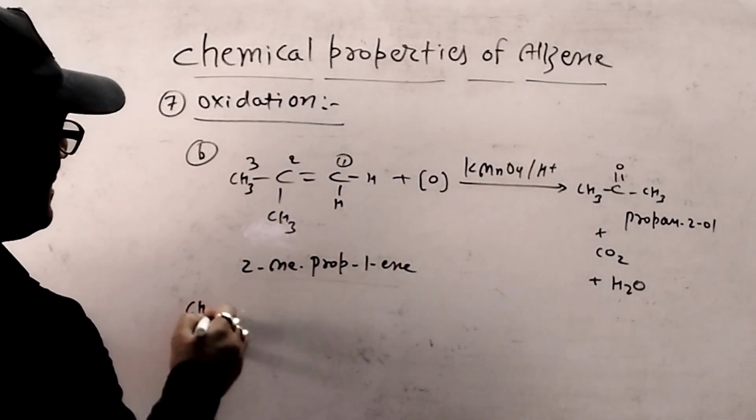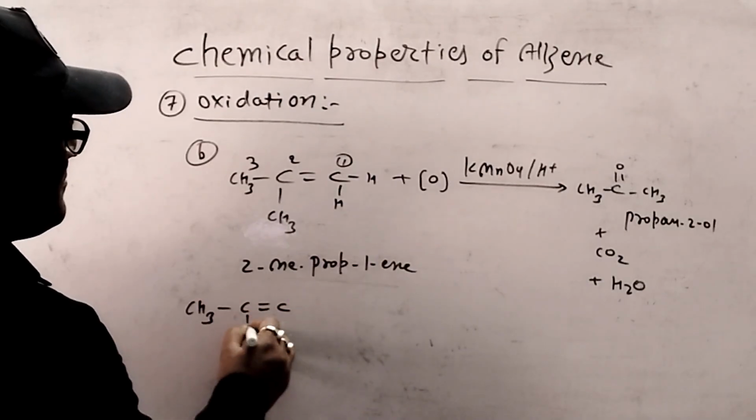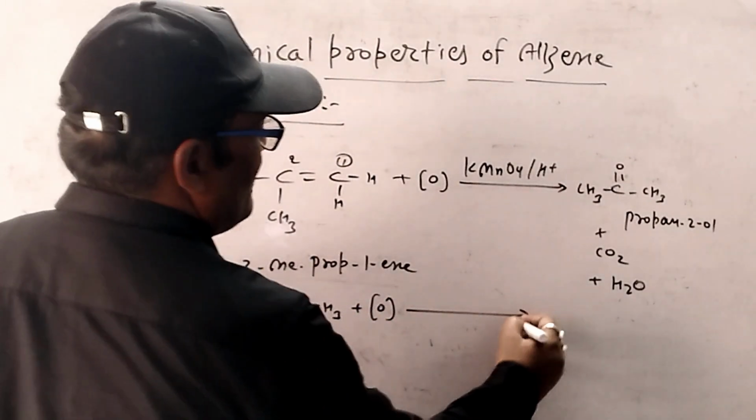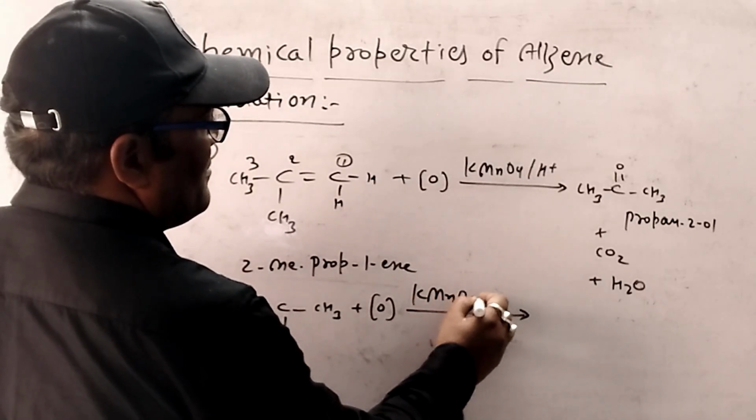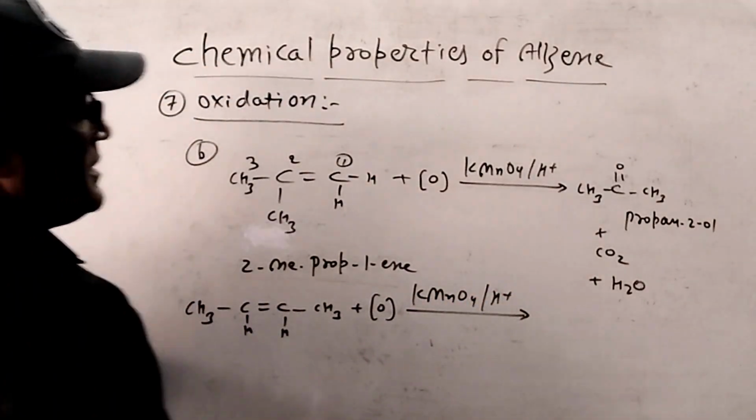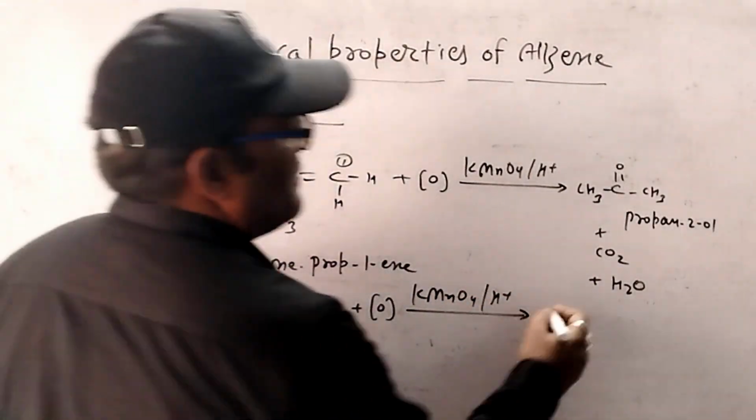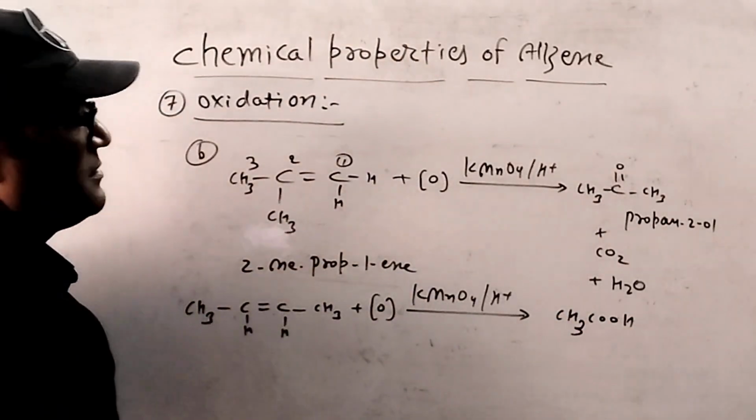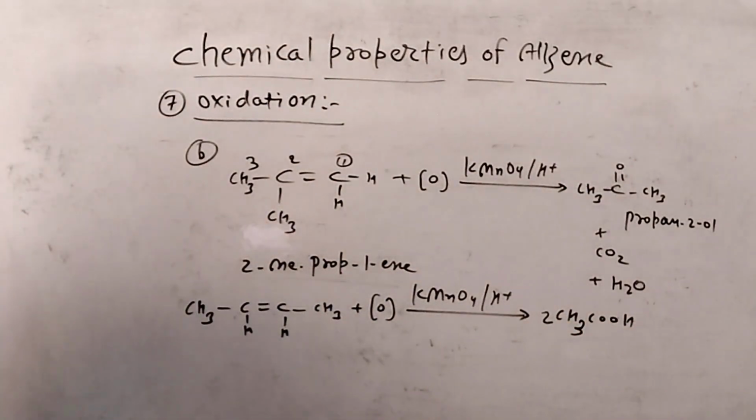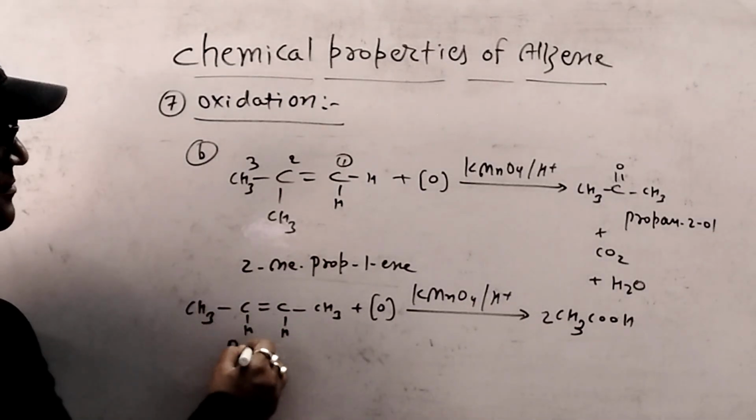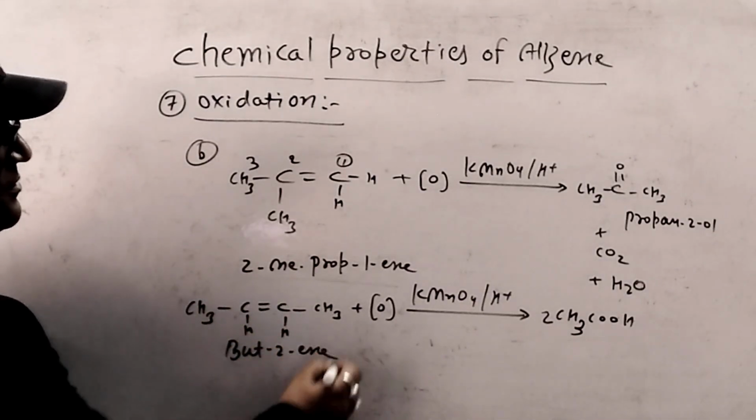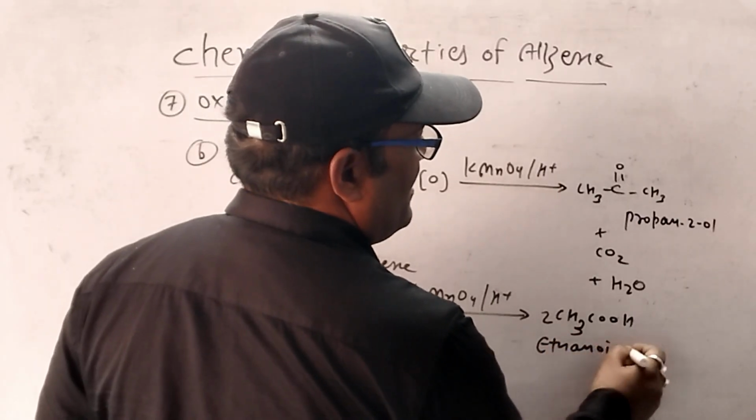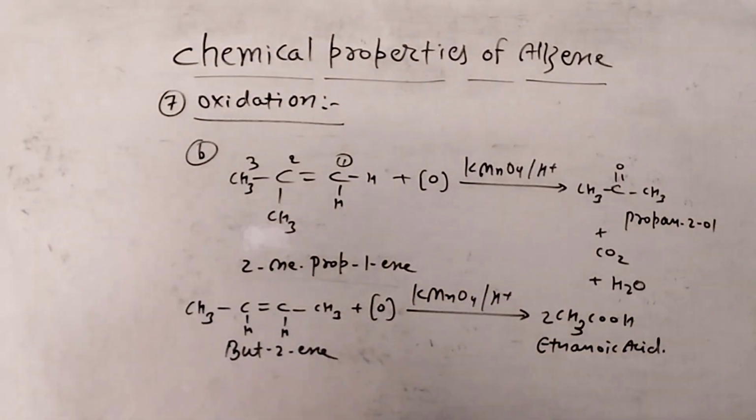Now in case of symmetrical alkene, by oxidation we can write here acetic acid. So 2 moles of acetic acid are prepared. Here but-2-ene after oxidation gives ethanoic acid.